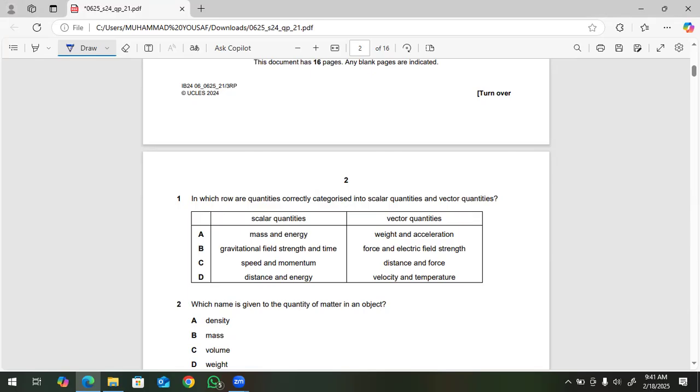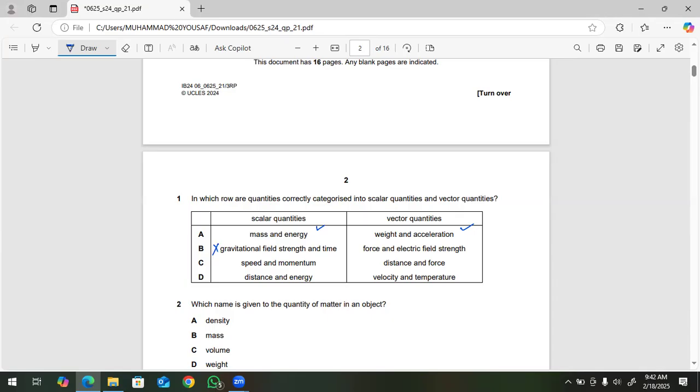So let's start with option A, mass and energy. Both are scalar quantities. Weight and acceleration. Weight is a force, the pull of the earth, so weight is a vector quantity and acceleration is also a vector quantity. So it is right. I think option A is the best answer, but we will check the other options also. Option B, gravitational field strength and time. Gravitational field is a vector and time is a scalar. So it is wrong. No need to check the other column.